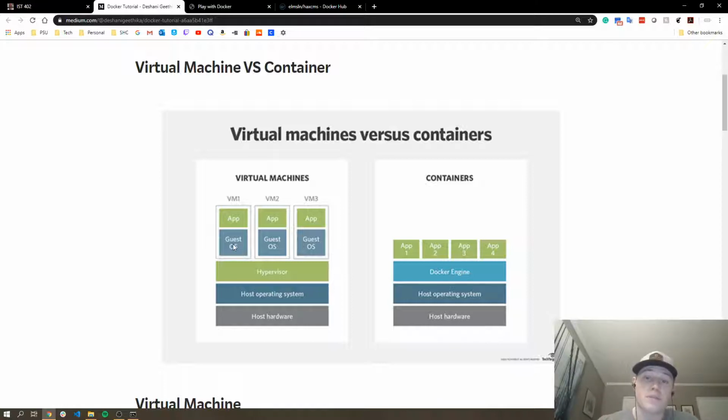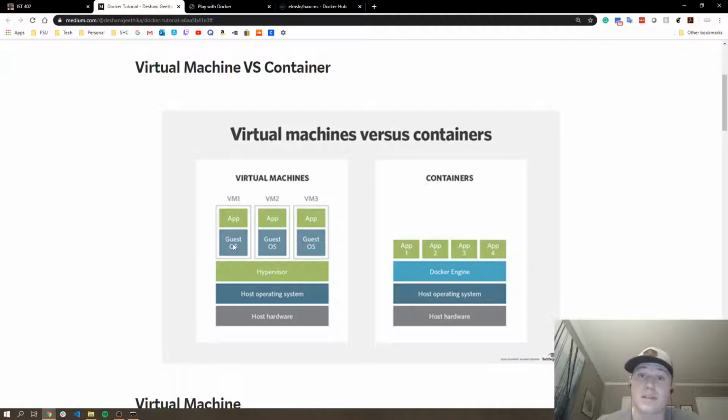So containers will tend to be less resource heavy. It won't eat up as many resources, so companies don't have to pay for more hardware. So overall, containers are a lot more lightweight, easier to run, and easier for developers too, because they're faster to spin up than virtual machines. It's not like you have to rebuild a full virtual machine.